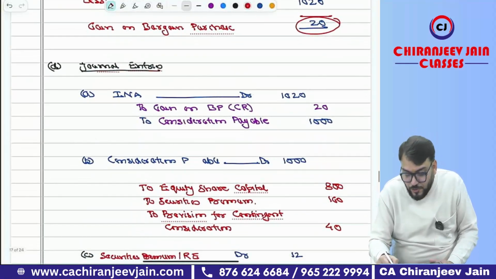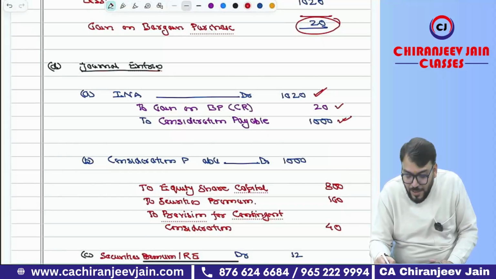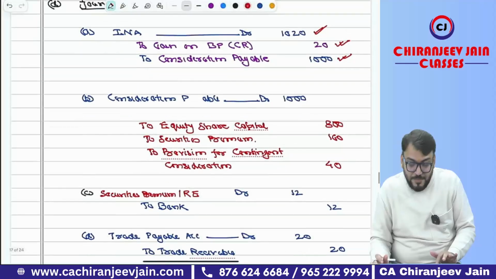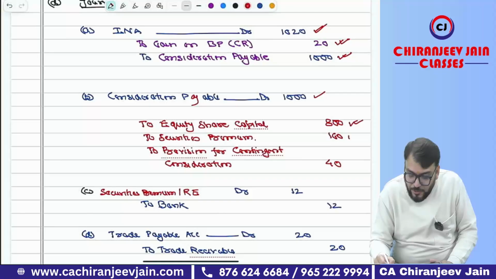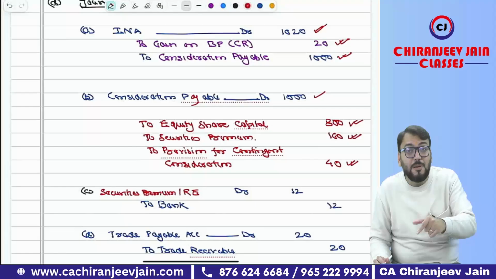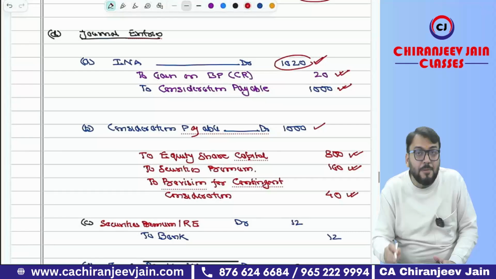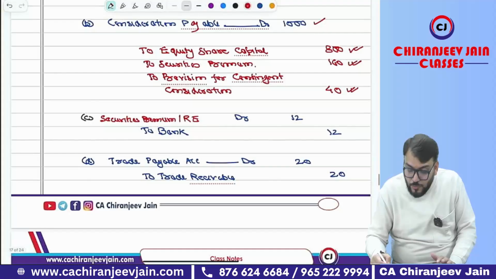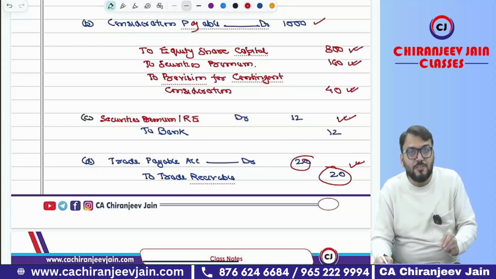Now the first journal entry, of course, this amount will change. Now INA is 1020, consideration payable is 1000, and gain on bargain purchase 20. Once again, consideration payable 1000, equity share capital 800, securities premium 160, and provision for contingent consideration 40, because trade receivable will be separately cancelled. Correct. Now you can see this INA includes that trade payable of 20, and trade receivable is already appearing in the balance sheet of the acquirer company. So we are separately cancelling trade payable account debit to trade receivable 20. And of course, this cost of issuing equity shares, securities premium account debit to bank.